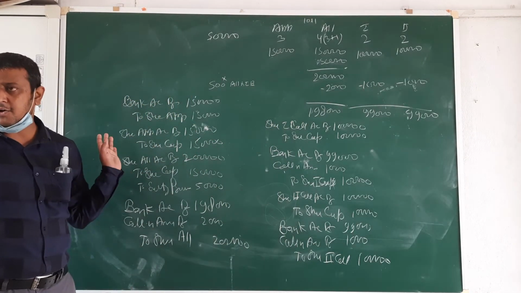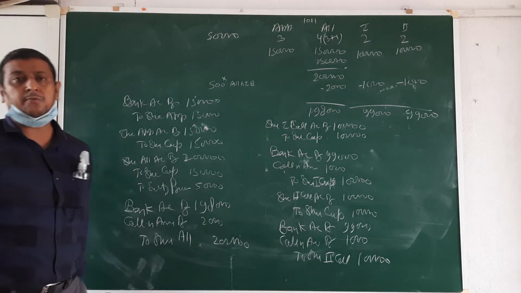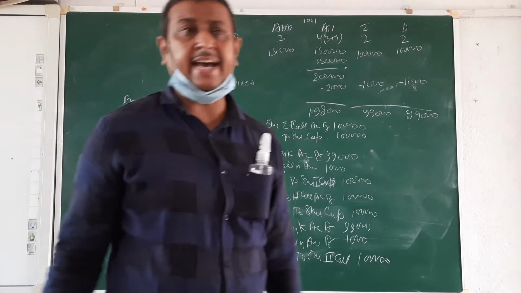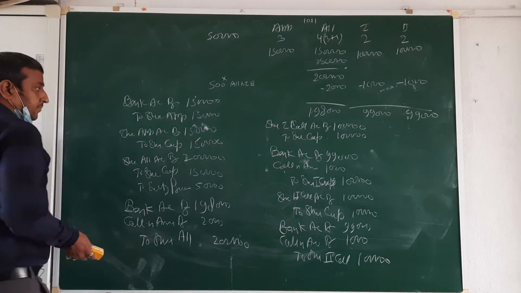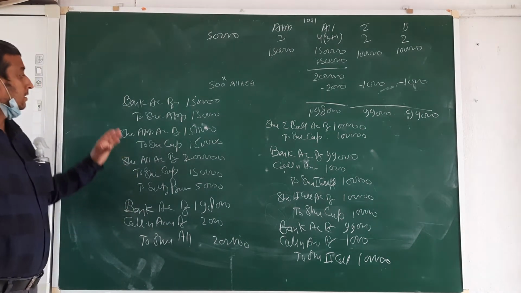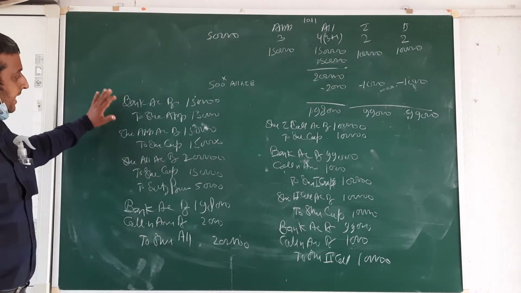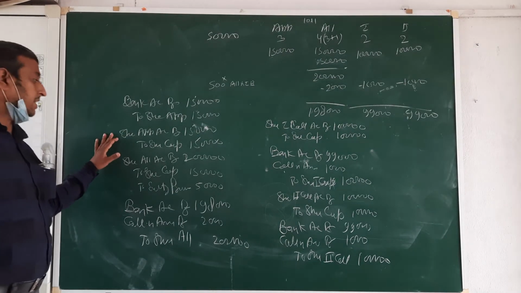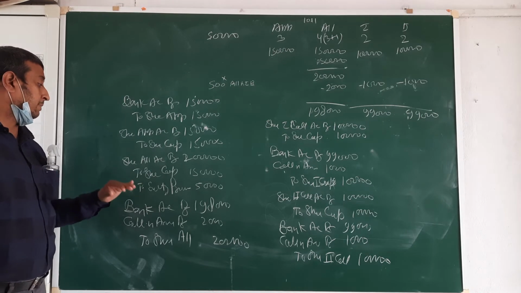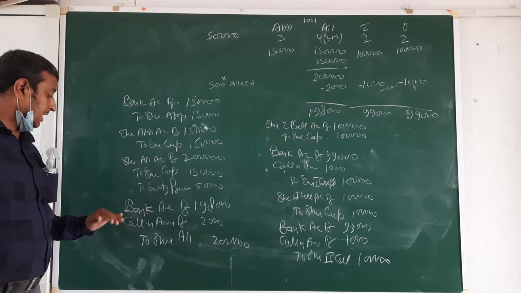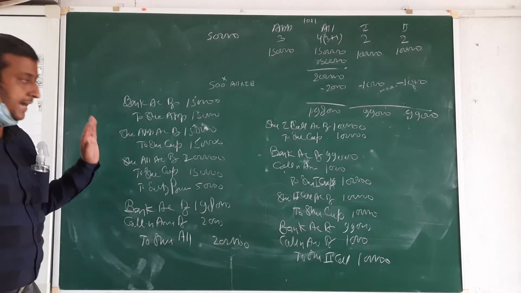All entries are done. Now we are going to do the forfeiture entry. Bank account debit to share application. Share application account debit to share capital. Share allotment account debit to share capital and to security premium. Bank account debit, calls in arrear to share allotment.